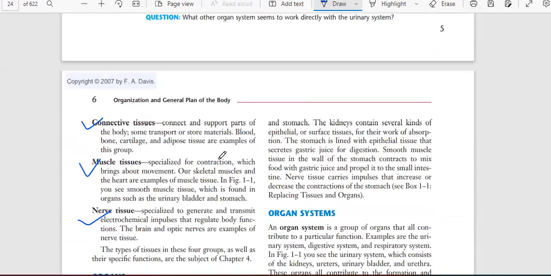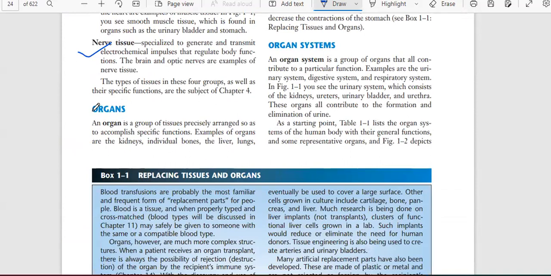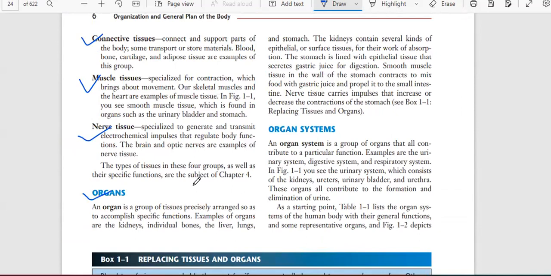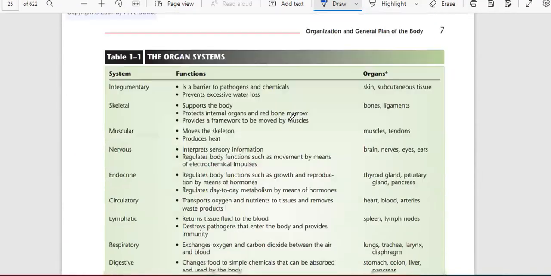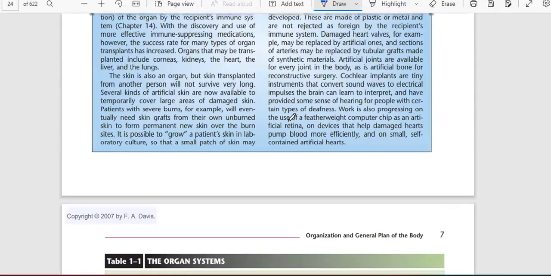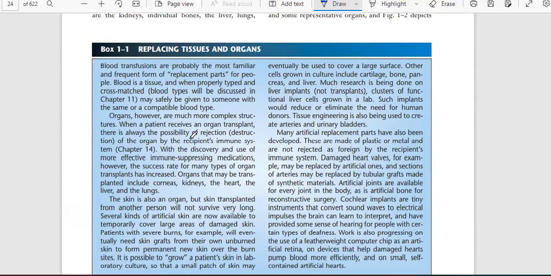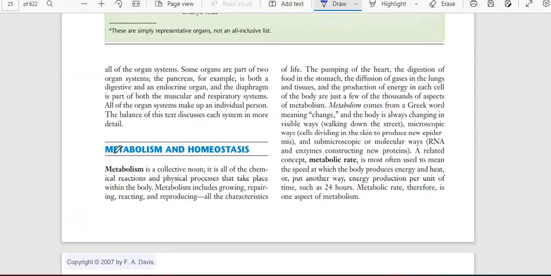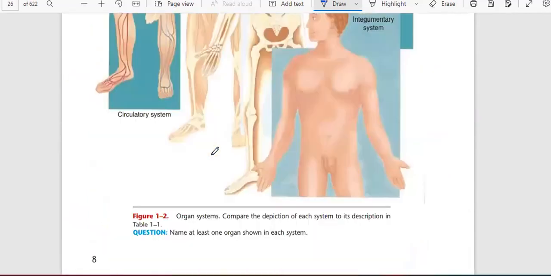After that, we talked about combination of tissue is called organs, and combination of organs is called organ system. Then afterwards, one organism will develop. Now we will complete this box. Then afterward, we will study about metabolism and homeostasis.